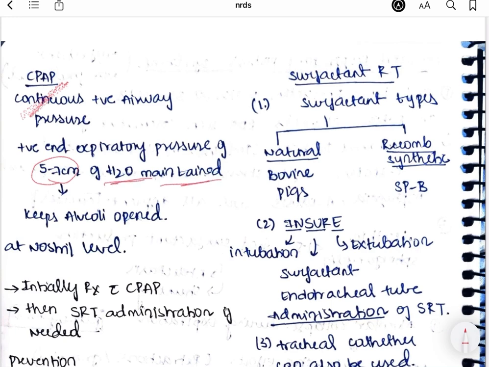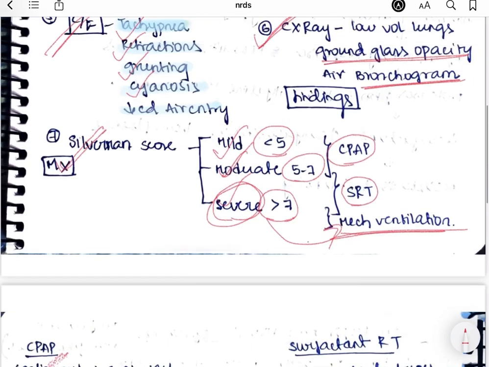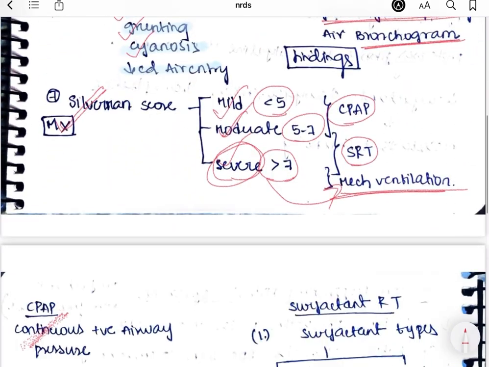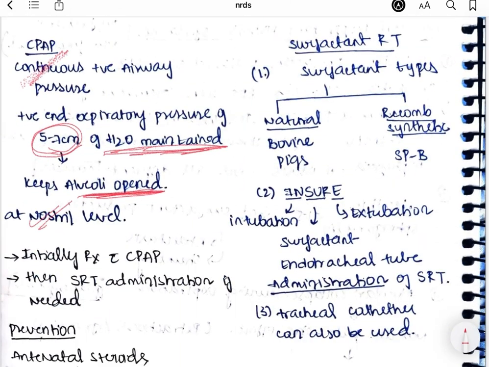So positive end expiratory pressure of 5 to 7 centimeters of H2O is maintained. It is to keep the alveoli open. So what is the main pathogenesis? The alveolar collapse leading to more efforts by the baby, which can lead to acidosis, hypoxemia and all, right? So here we are trying to keep these alveoli open. This is CPAP, continuous positive airway pressure.